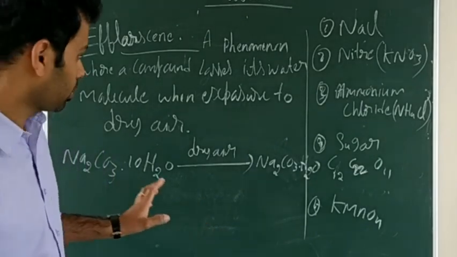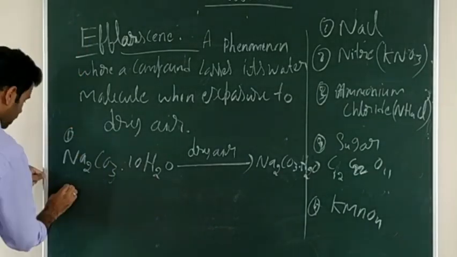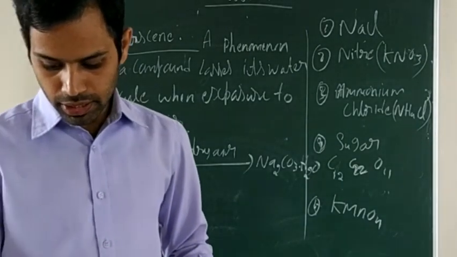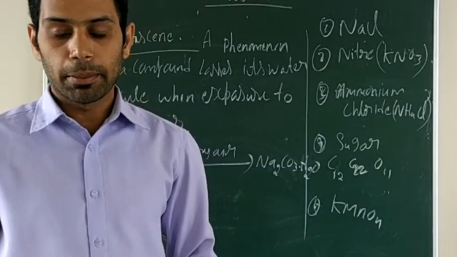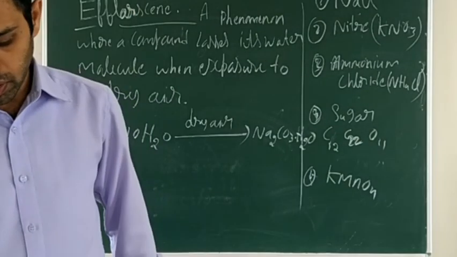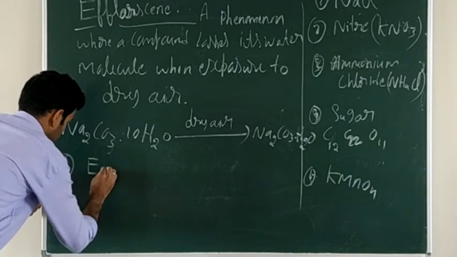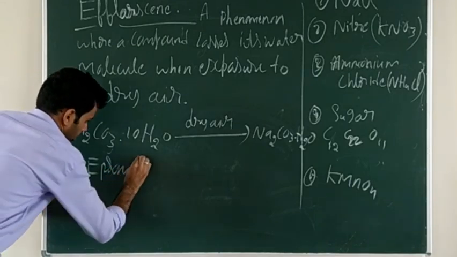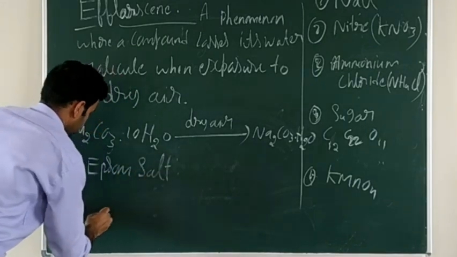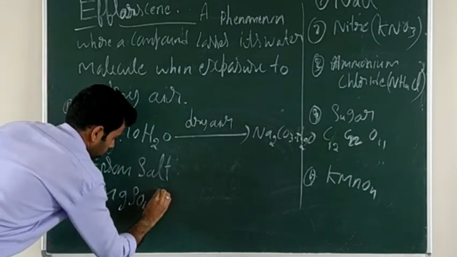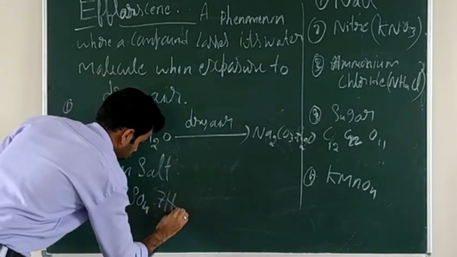One more example. Epsom salt, magnesium sulfate, MgSO4, 7H2O, heptahydrate.